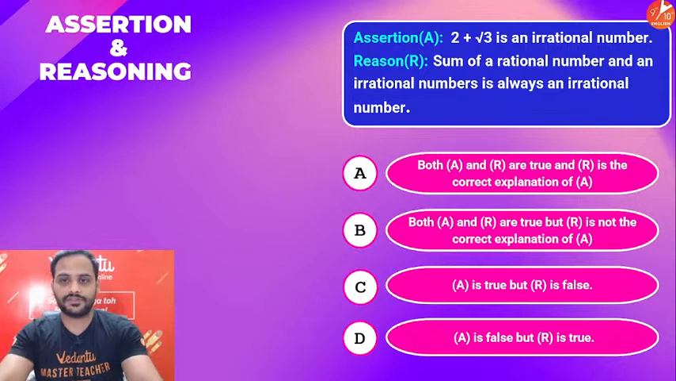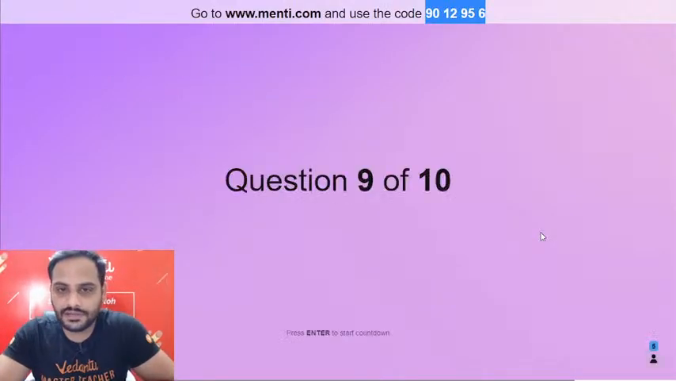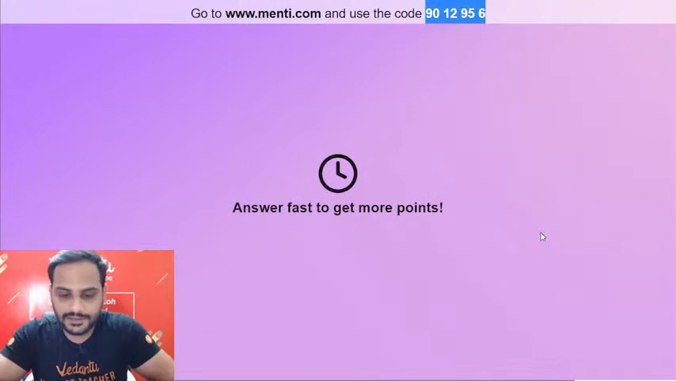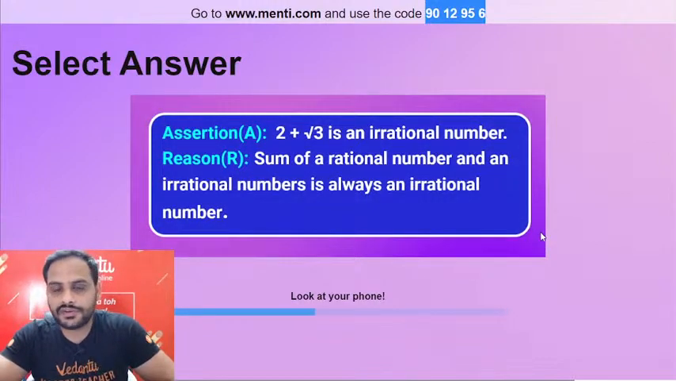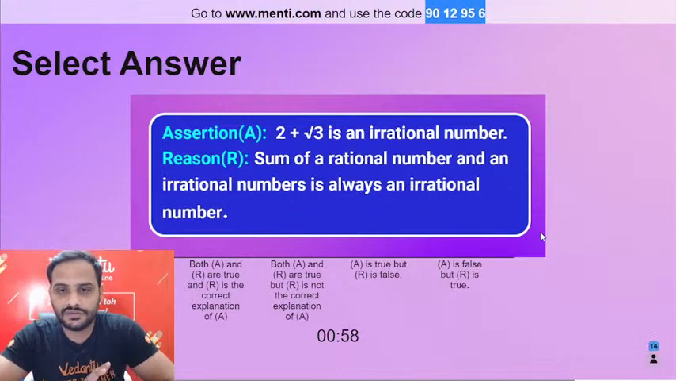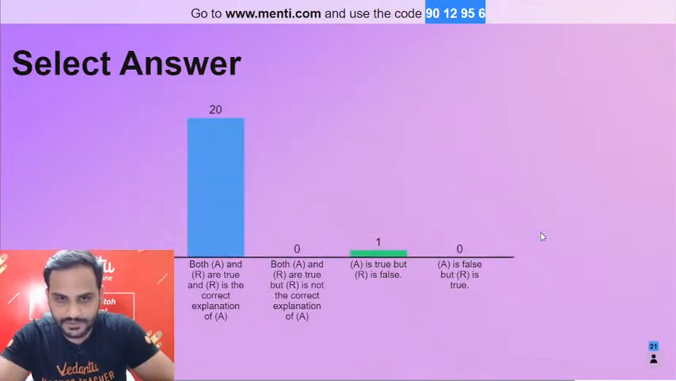Okay, chalo guys, let's start the question. Question number 9 coming to your way is this. Okay, chalo, let's see. 2 plus root 3 is an irrational number. Sum of a rational and an irrational number is always an irrational number. A, B, C, D, what it is. Let's see. Be quick. Oh, everybody answered so quickly.